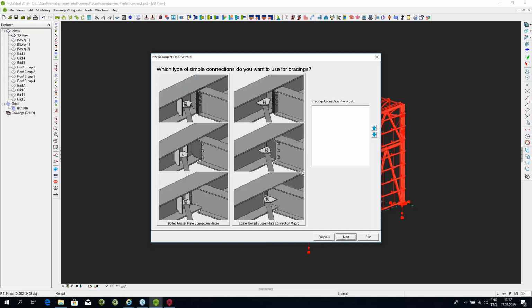And when I do that, it says, okay, but these are floor beams, so there might be horizontal braces coming in as well. What do you want to do? So I tell it that, okay, I want to use the corner bolt gusset connection if possible. But if that's clashing or there's some problem, then I want you to switch to the bolted gusset plate connection, in which case you might need to shift the horizontal brace a bit. A lot of flexibility over here. I'm telling it what type of floor beam connection to use. I'm telling it what kind of horizontal bracing connection to use, and I'm even giving it some shifting parameters.